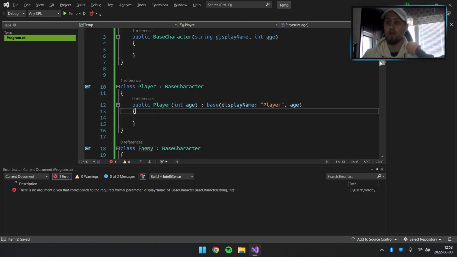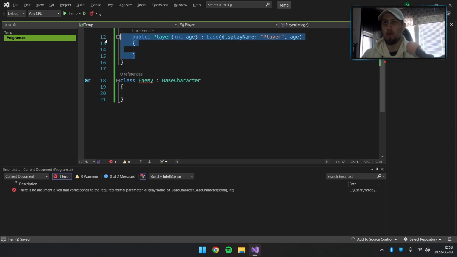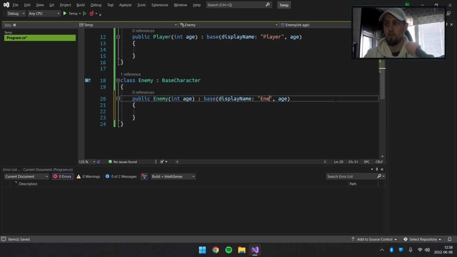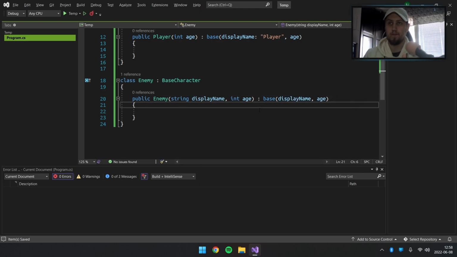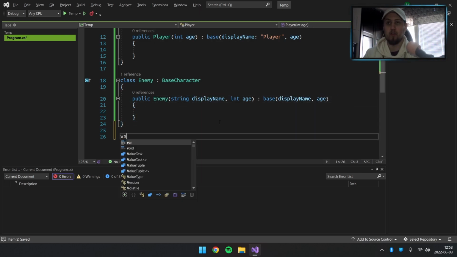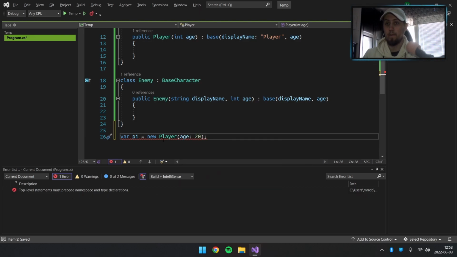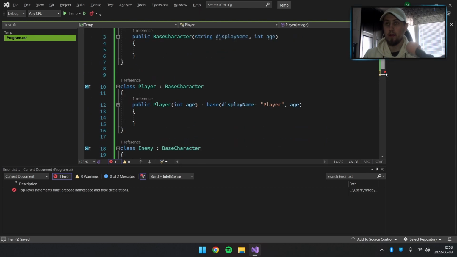Now this works. And let's say in the enemy, we can simply copy the same thing by just changing the enemy, or even just do string display name, like this, and just pass the string to the base constructor. So when we are creating a new player, let's say player 1, P1, we have to choose an age. So let's say 20. Like so.